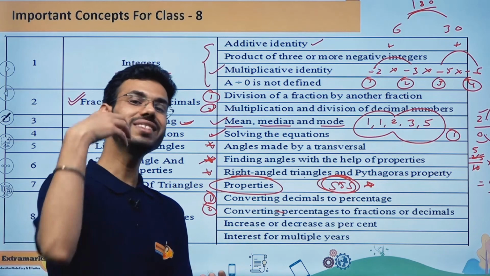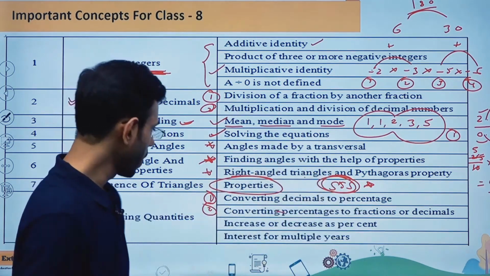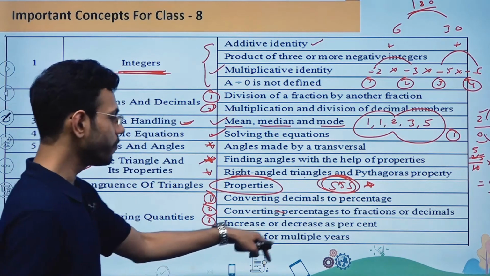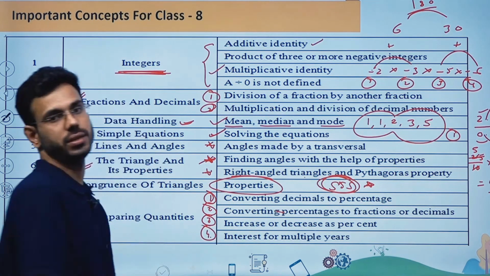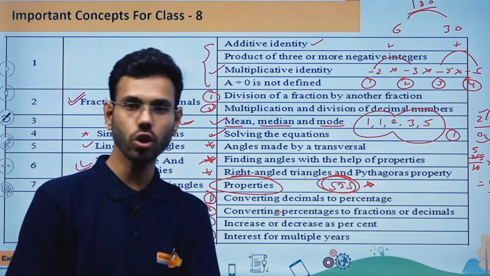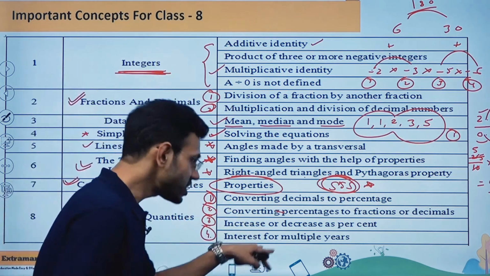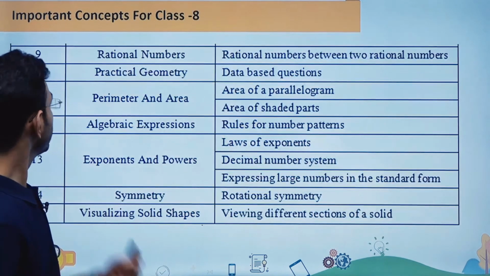That means what is the increment that happened in this particular question or this given data. And the next type of questions which they can ask you is going to be interest for multiple years. That means how to find simple interest. You should be focusing on that concept, and also you should be solving the questions based on interest for multiple years. Okay, so let us go to the next slide.